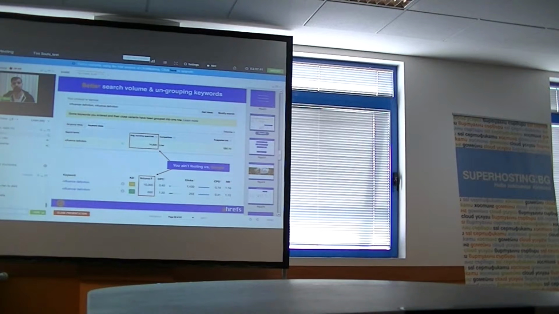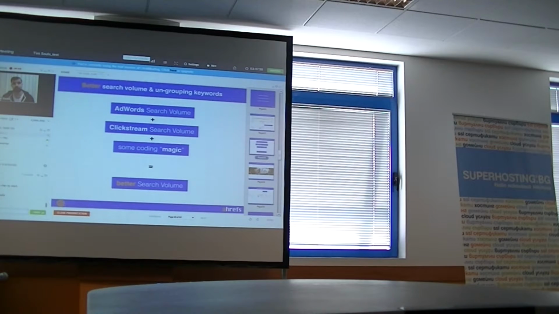But if you look at the bottom of my screen, this is data that comes from Ahrefs. You see that these are entirely different search queries, entirely different keywords, and one is vastly more popular than the other.